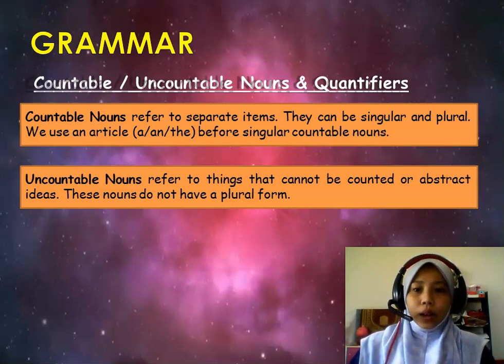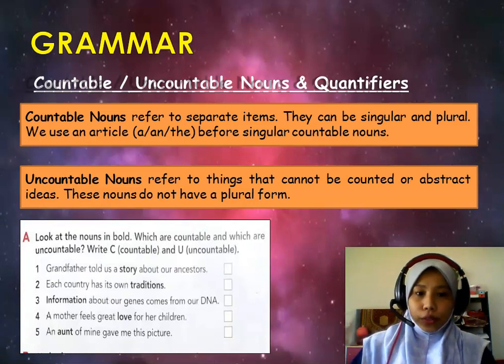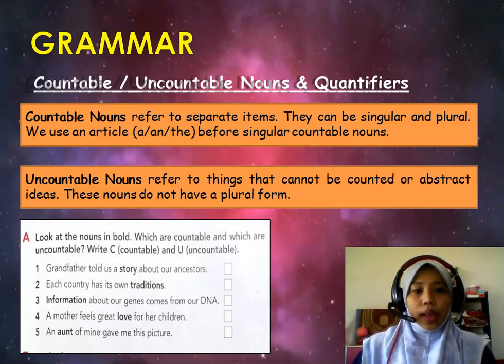Countable nouns refer to separate items. They can be singular and plural, and we use an article, a, an, and the before singular countable nouns. Next, uncountable nouns refer to things that cannot be counted or to abstract ideas. These nouns do not have a plural form.